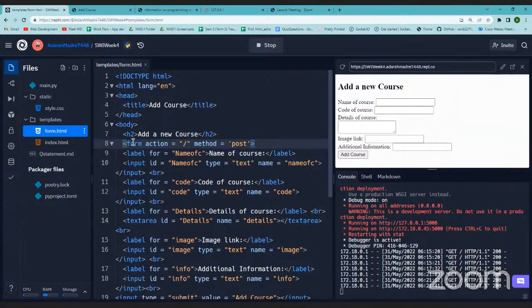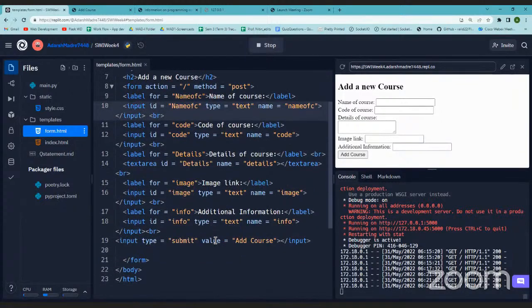So in a form, whenever we create a form, we have to mention two things: one is action and the other is method. I'll just keep the code the same. It doesn't matter with the cases here, post can be small also. All right, so this will happen whenever I hit submit.